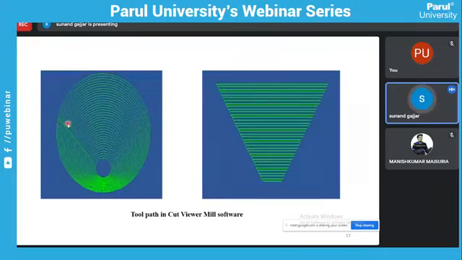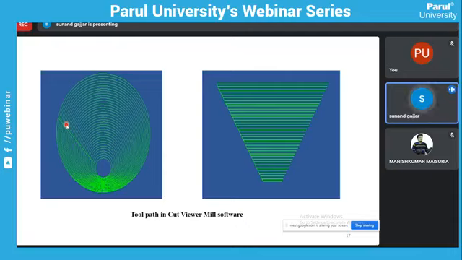Here also you can see the line is observed in the toolpath. Actually, there are two types of tool paths. Here are the two ways the tool travels. In the first one, the tool moves around the circle, then steps down in the z direction, then moves around the circle again, and then steps down further.